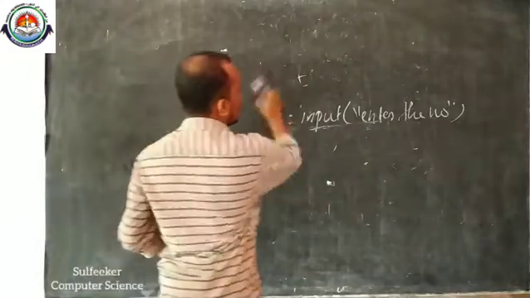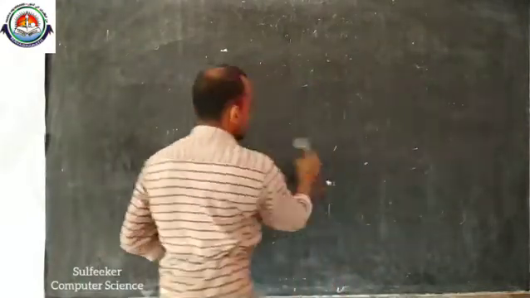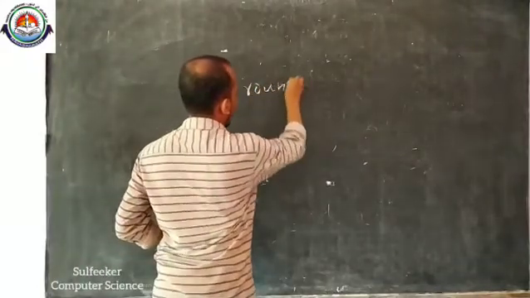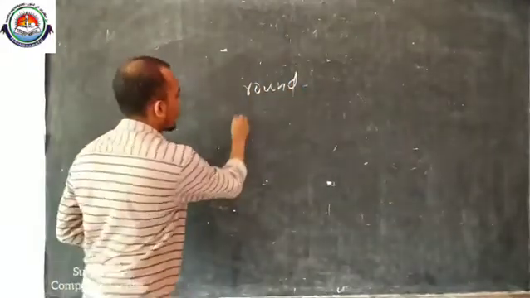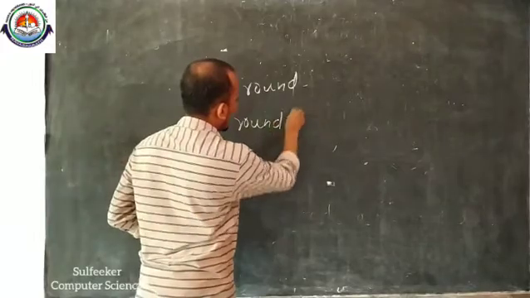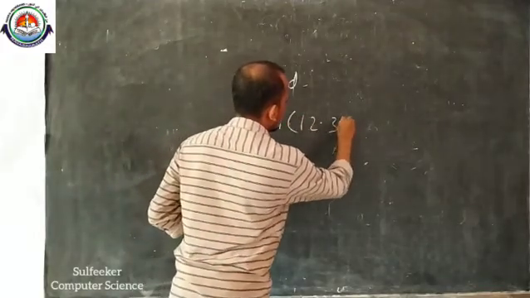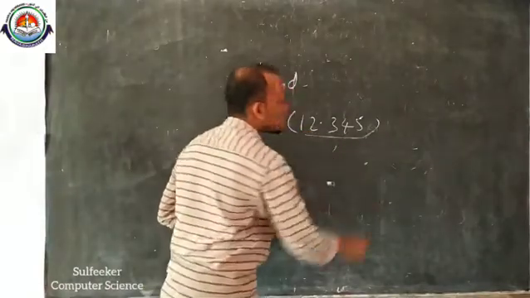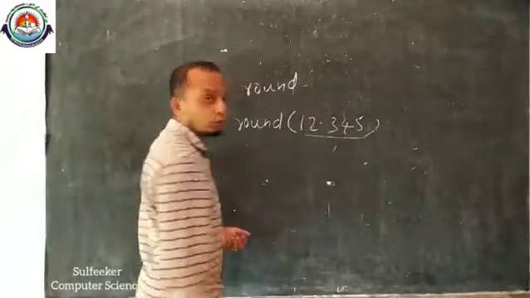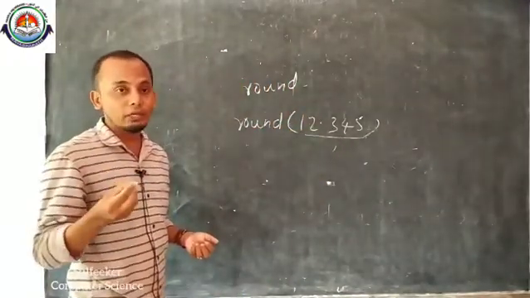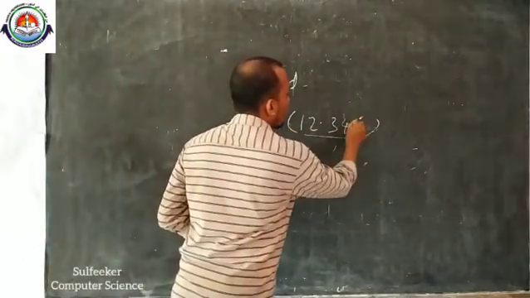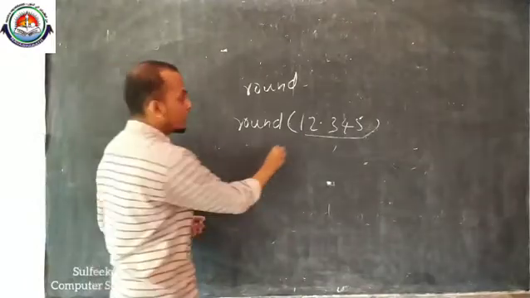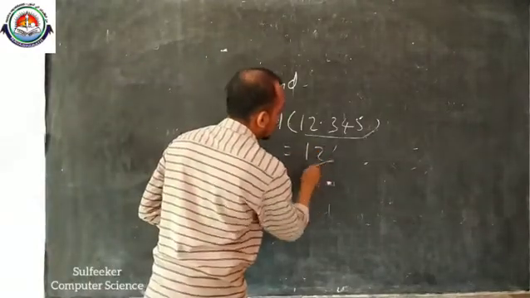Then another built-in function is round. Round off 12.345. Using this function we can round this value. Do you know what a rounding value is? 12.345 is less than 0.5 after the decimal, so it will round to 12.